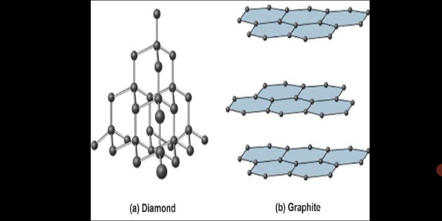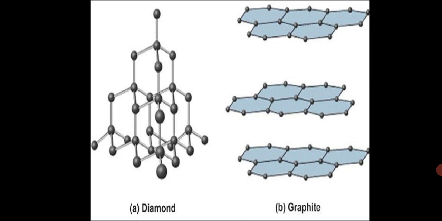If you compare with graphite, like diamond, graphite is also a pure form of carbon. Because of sp2 hybridization, the carbon-carbon bond length in graphite is 1.415 angstrom. Since any two successive layers are held together by weak forces of attraction, one layer can slip over the other. This makes graphite soft and a good lubricating agent. Since only 3 electrons of each carbon are used in making hexagonal rings in graphite, the fourth valence electron of each carbon is free to move, and this makes graphite a good conductor of heat and electricity.